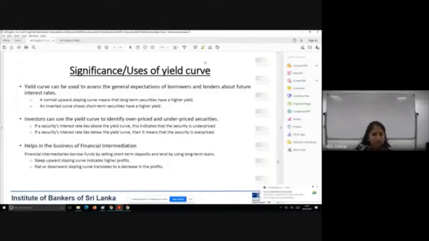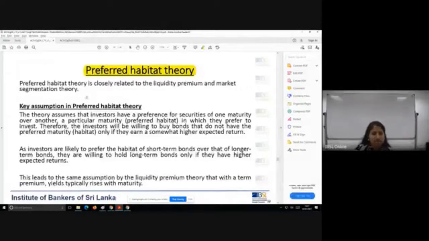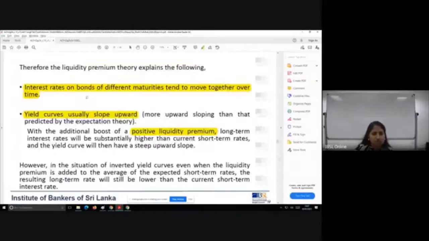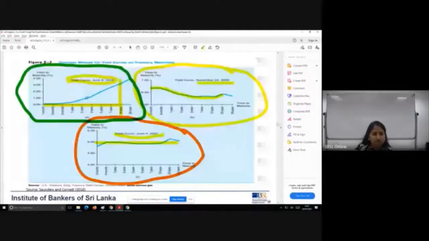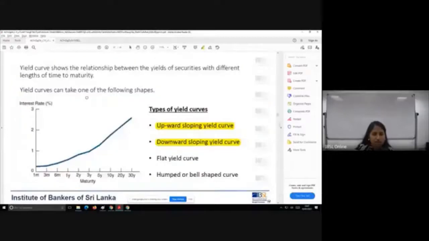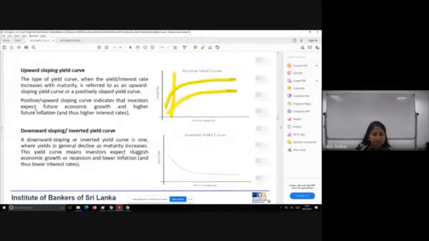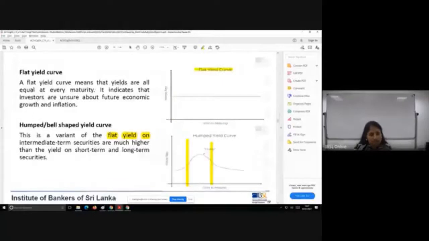That we saw when we were discussing this bit of the lecture. Over here, upward, downward, flat and bell-shaped or humped, we saw that each of these shapes gave some kind of an indication of what the borrowers and the lenders thought about the market.